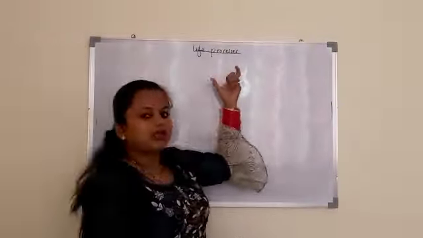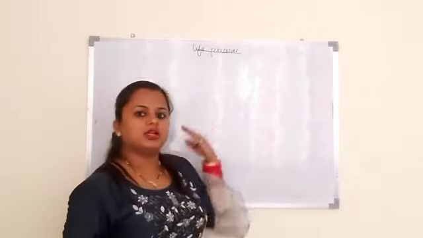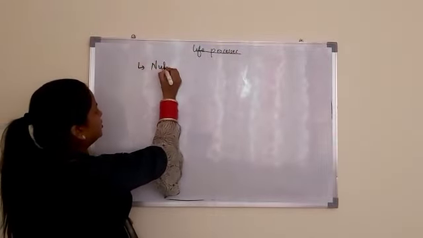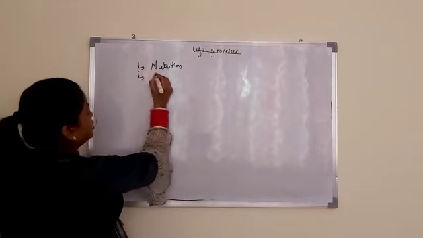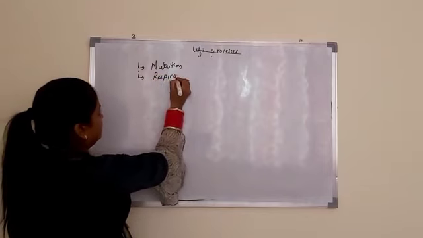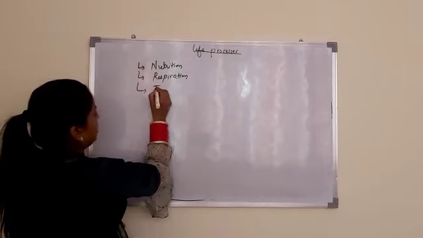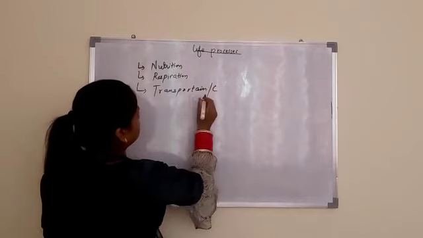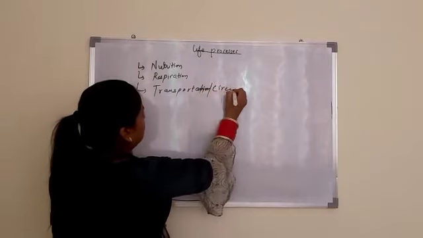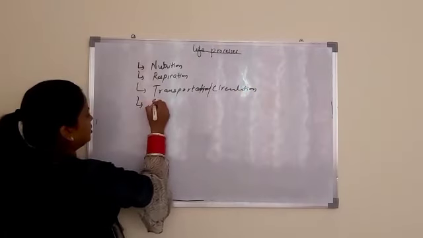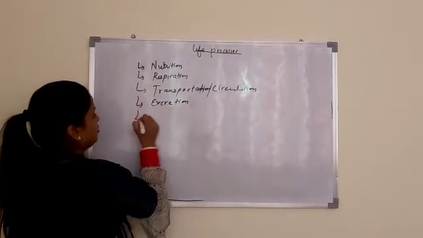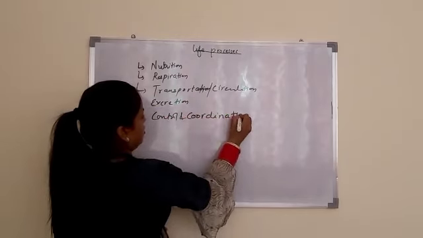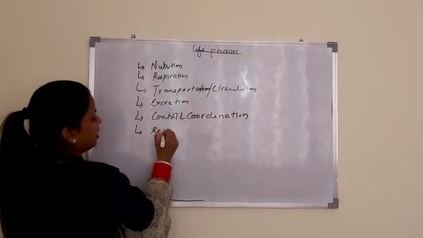So, life processes are the basic activities or basic functions which are performed by all living organisms. Some of these are nutrition, respiration, transportation, or you can also say circulation, excretion, control and coordination, reproduction, and there are many more.